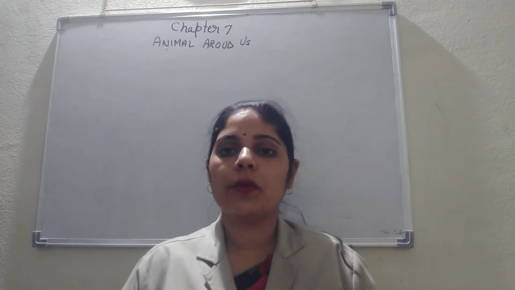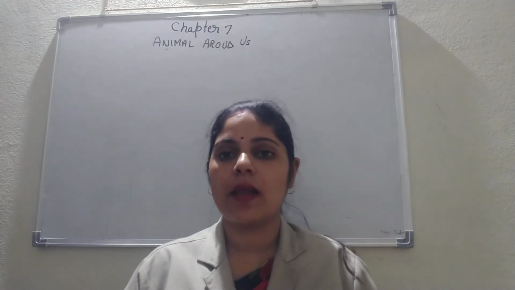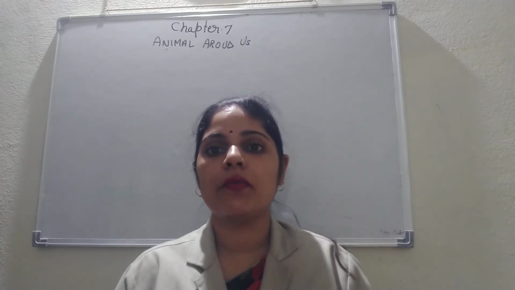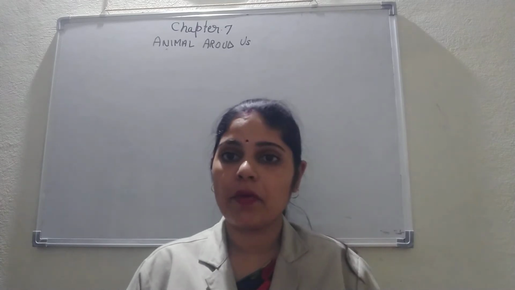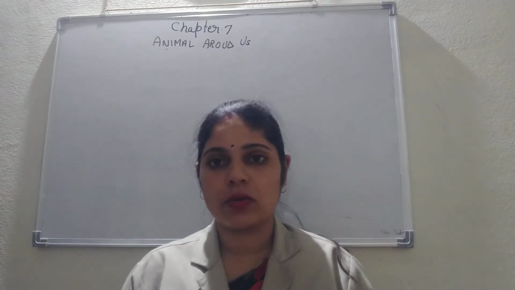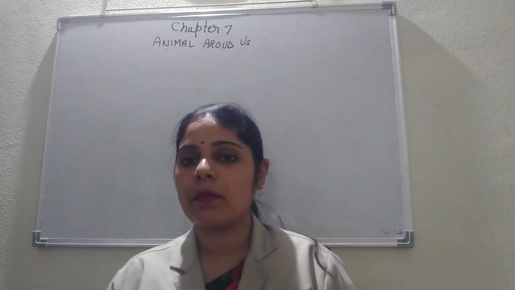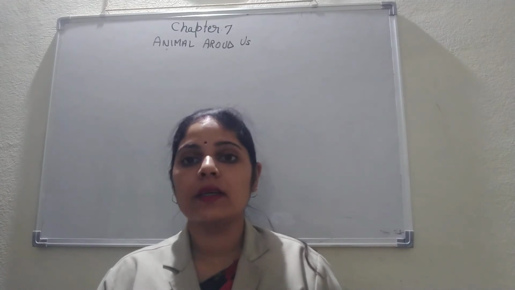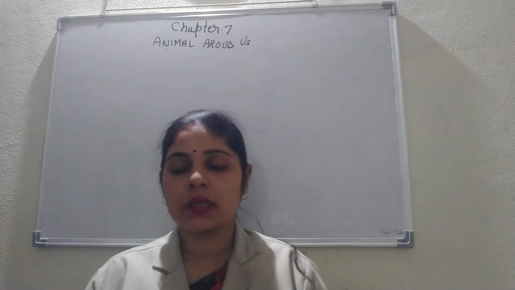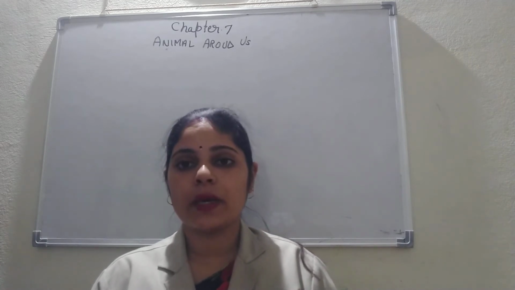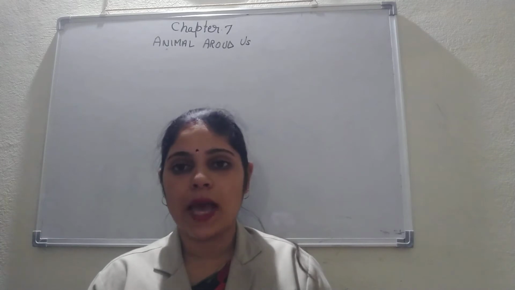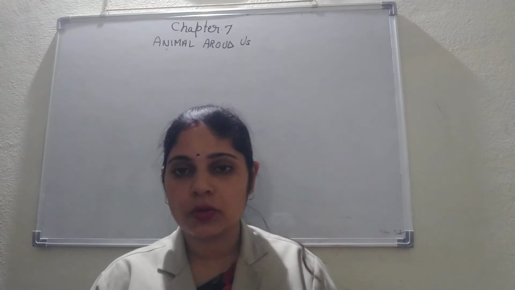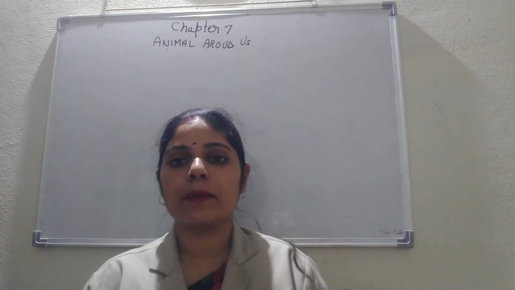So, students, we were reading our chapter number 7, that is animals around us. In this chapter, you have studied about different types of animals. Different types of animals are also based on their size. Like you have studied about very big animals like your African elephant, then big animals like your lion and tiger. Then we have learned about small animals, like your rabbit. And then very small animals like insects, like your butterfly, or let me say mosquito. So these were some types of animals.